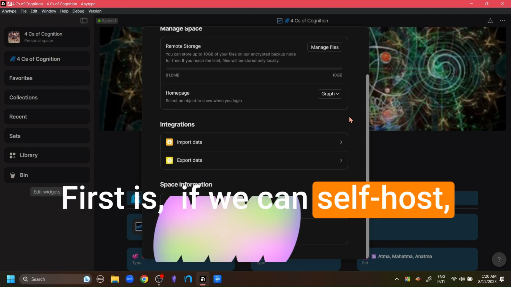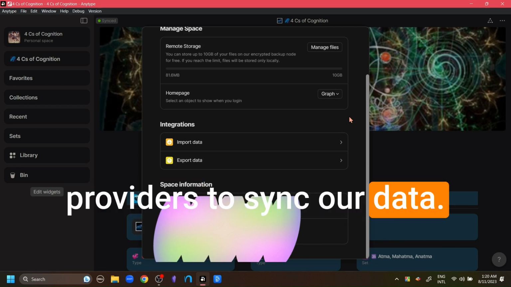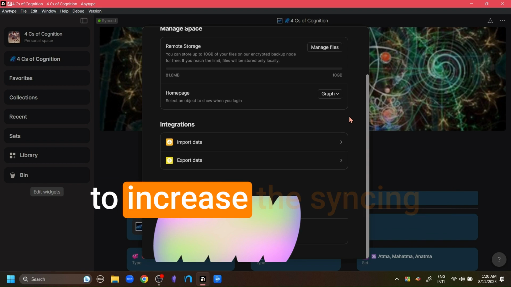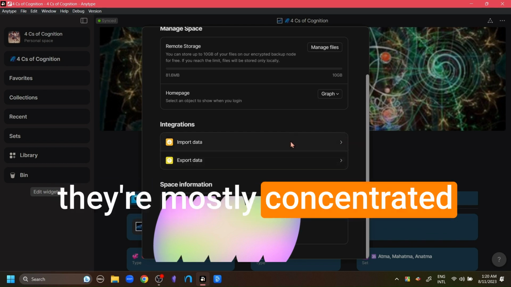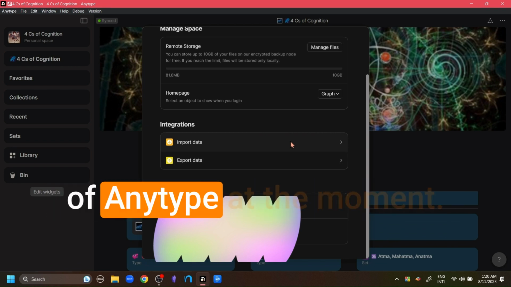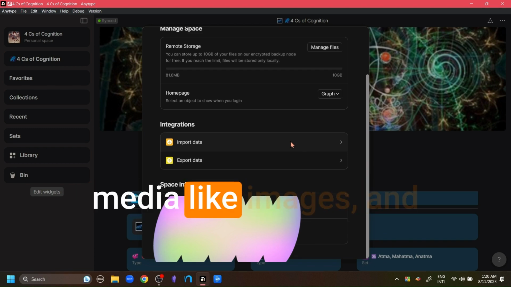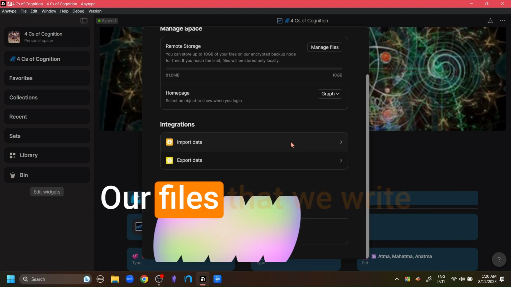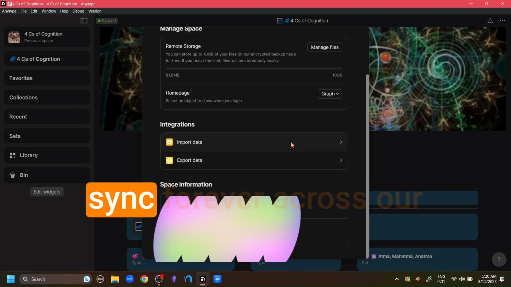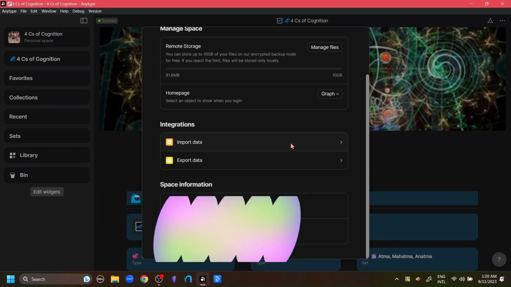First, if we can self-host, then we can just keep using our choice of syncing providers to sync our data. Or we can ask Anytype to increase the syncing amount, though it is not final yet. And the team is mostly concentrated on developing the code base of Anytype at the moment. But I will clarify again, this syncing is only for the media like images, audio and movies that we upload into Anytype. Our files that we write and type into Anytype will sync forever across our devices without any limit. And also there is some space information which is necessary for the functioning of Anytype.